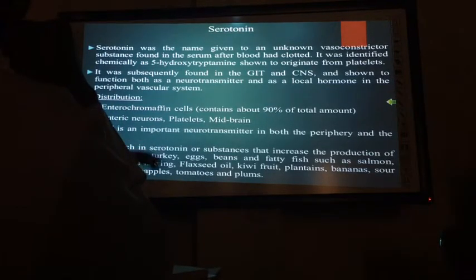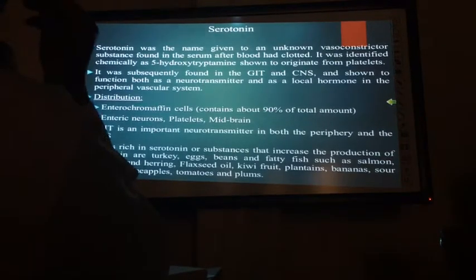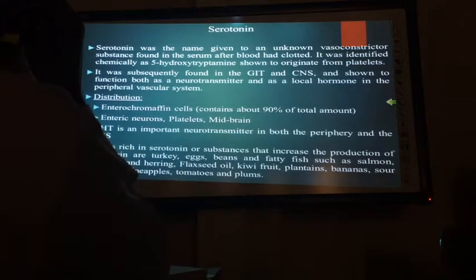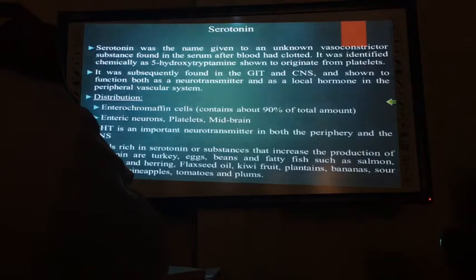It is an important neurotransmitter in both the periphery and the CNS. Foods rich in serotonin increase its production, which can improve mood: turkey, eggs, beans, fatty fish, and fruits such as bananas.